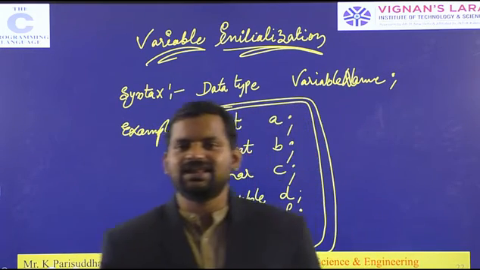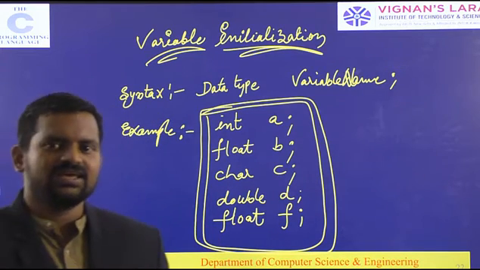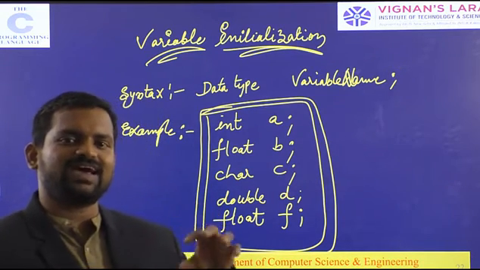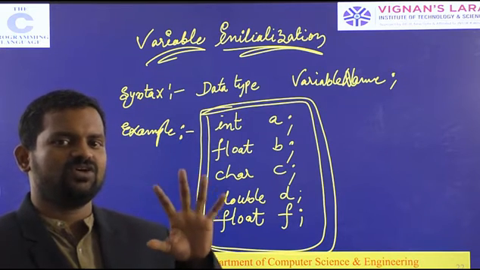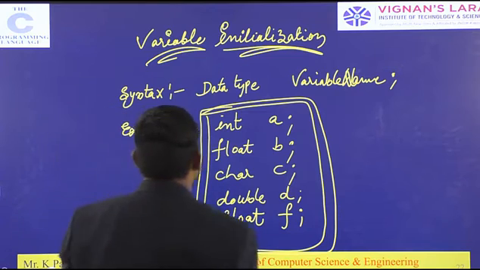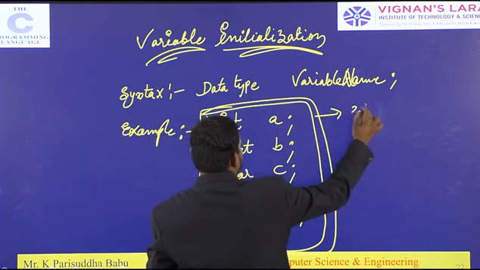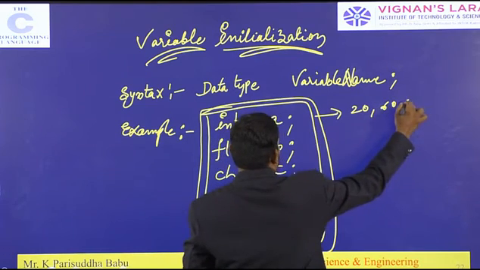What is a variable? A variable is a named memory location which holds a value of the required type. If you declare int a, it can hold only integers like 20, 60, 54.